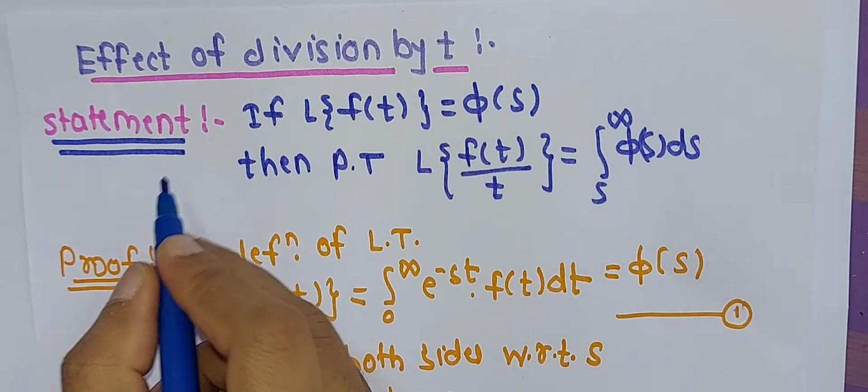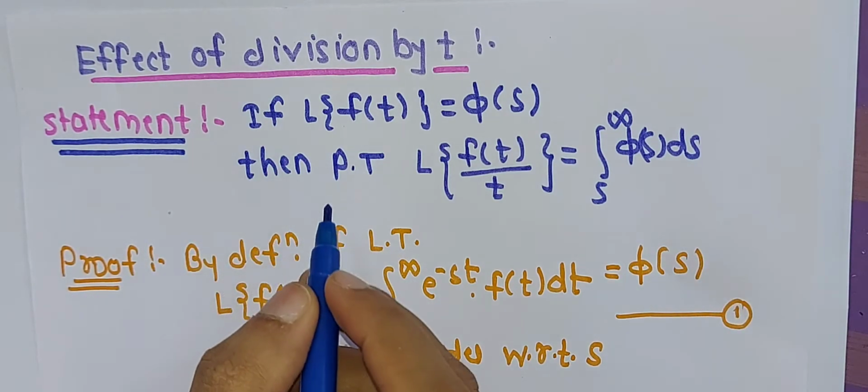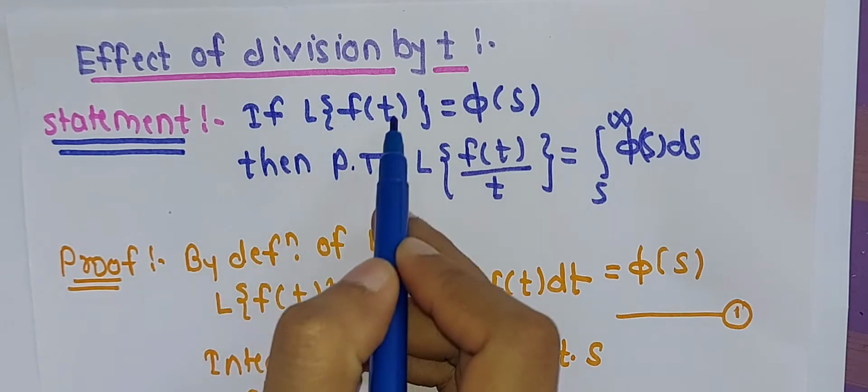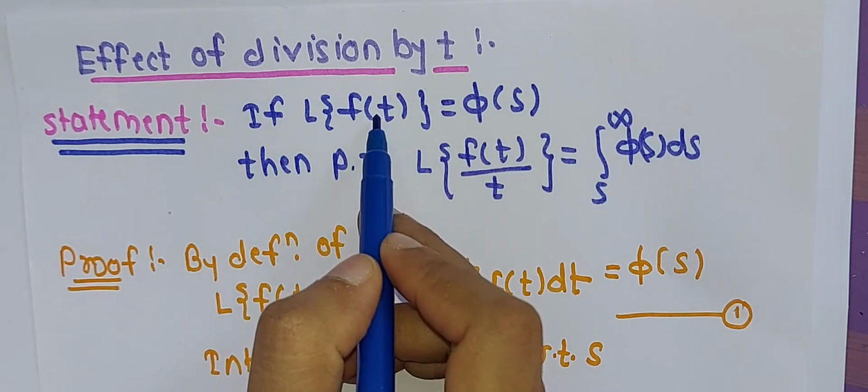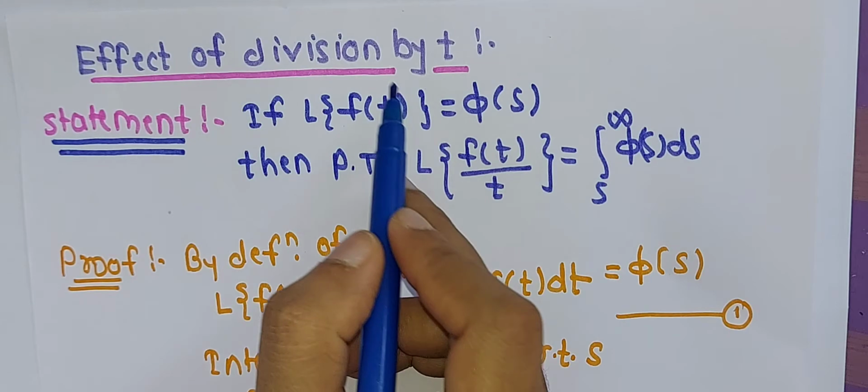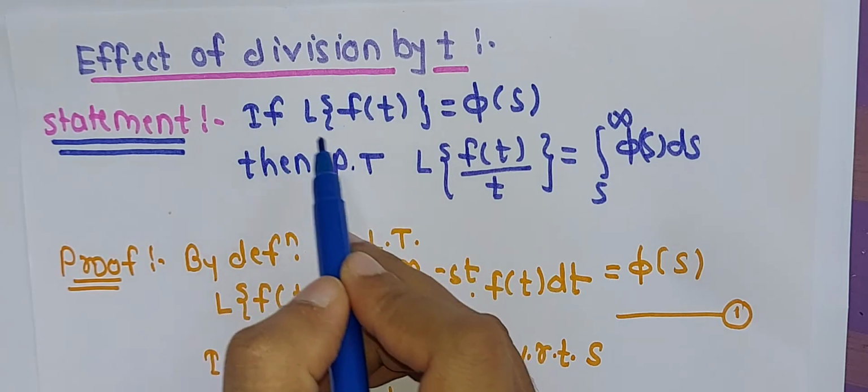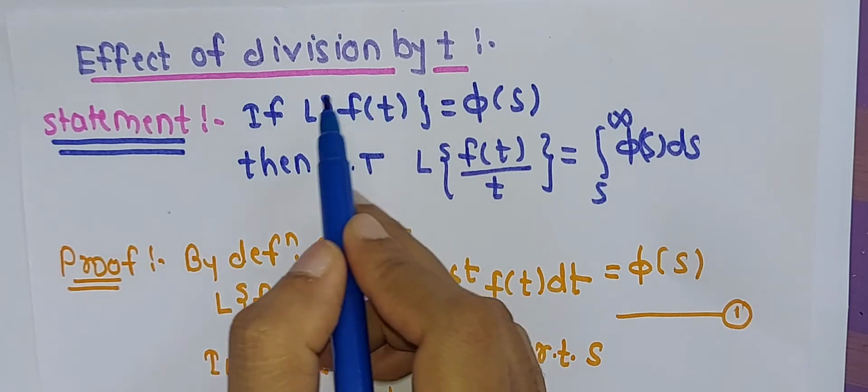Okay, so to prove this theorem, what assumption can we make? That this condition, that is we have the Laplace of f of t, and in lecture number 1 we have already discussed the definition of L of f of t, that is the definition of Laplace transformation.